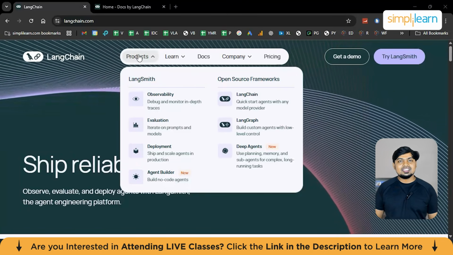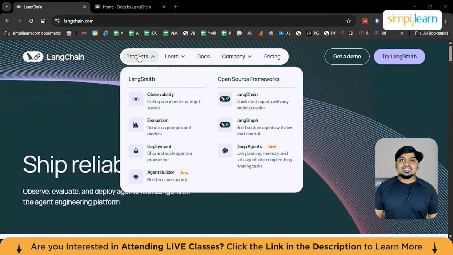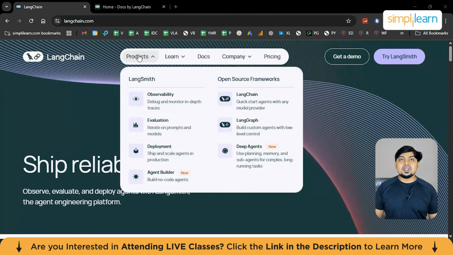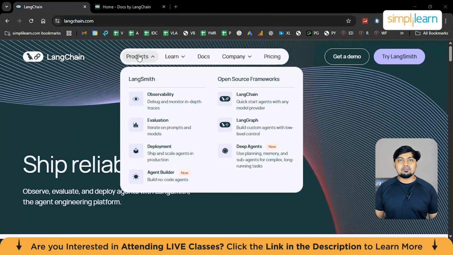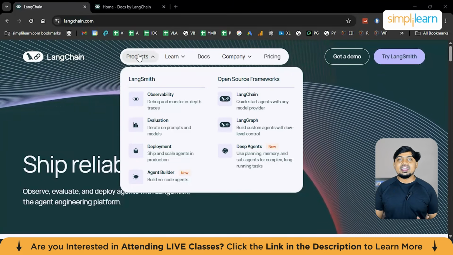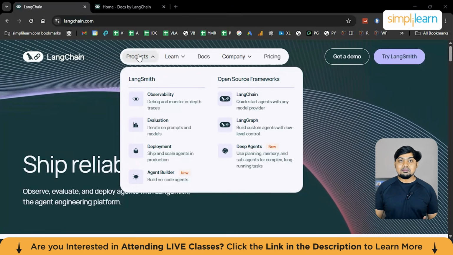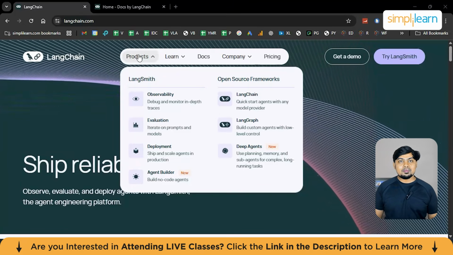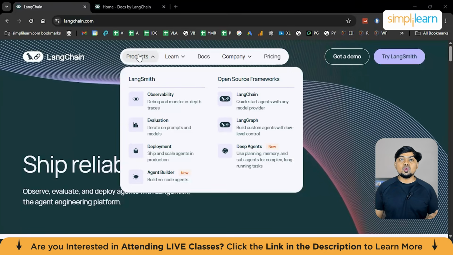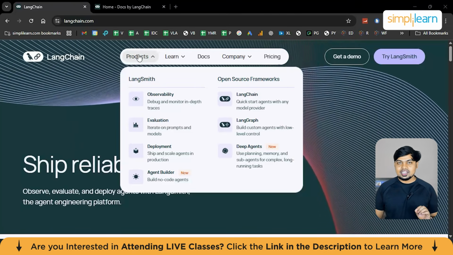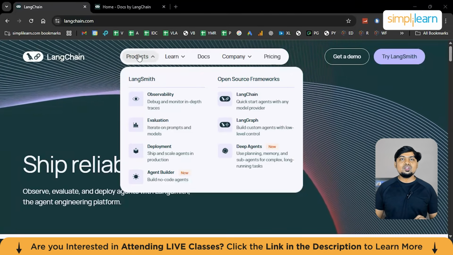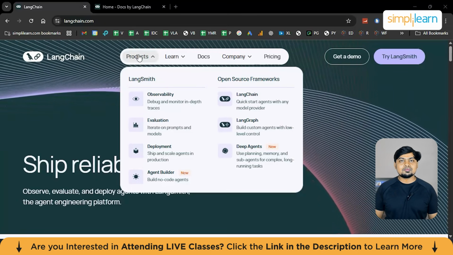Now, why LangChain exists could be a question. Large language models are powerful, but also unpredictable. They can hallucinate, they can give you different answers to the same question. They might remember, or in most cases, they don't remember things unless you design a specific memory for that. They don't naturally follow workflows.